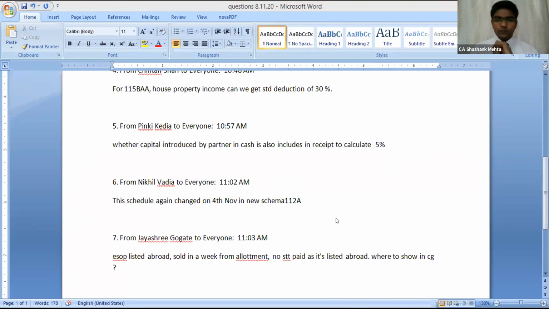Yes. In 115BAA, they have specifically mentioned that for other income, for all kinds of income, the rate is 22% only. In that case, yes, the deduction is allowable. 30% deduction can be claimed. Even under section 53, you can claim the deduction against the income of IFRS. Under 115BAA, it is allowed, no problem. Under 115BAB, not allowed.